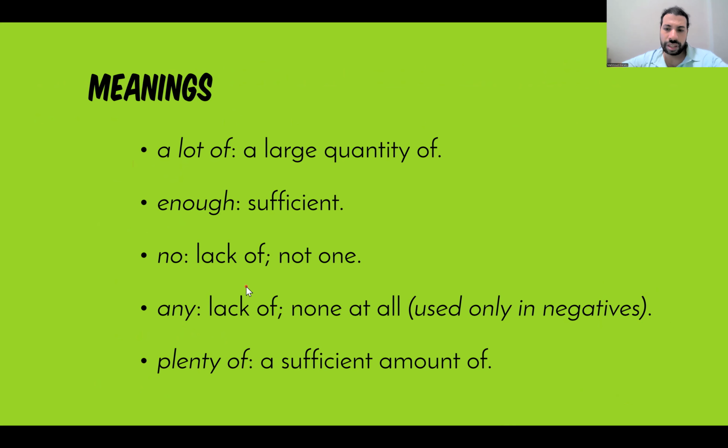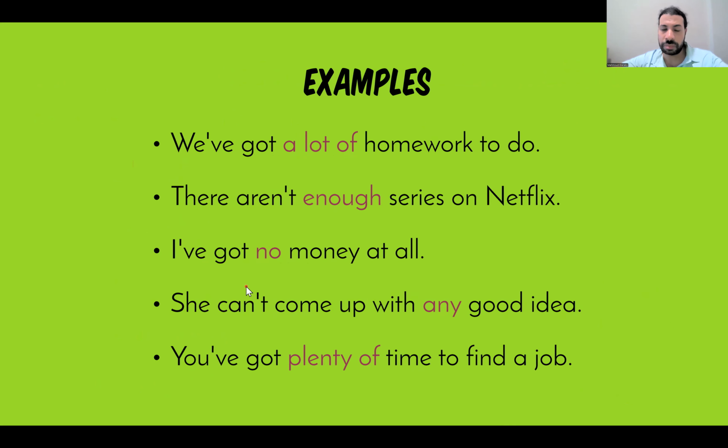Any is used in negative. Plenty of is like enough. Let's see some examples. We've got a lot of homework. There aren't enough series on Netflix. I have got no money. She can't come up with any good idea, come up with means to think of. You have got plenty of time, like you have enough time.